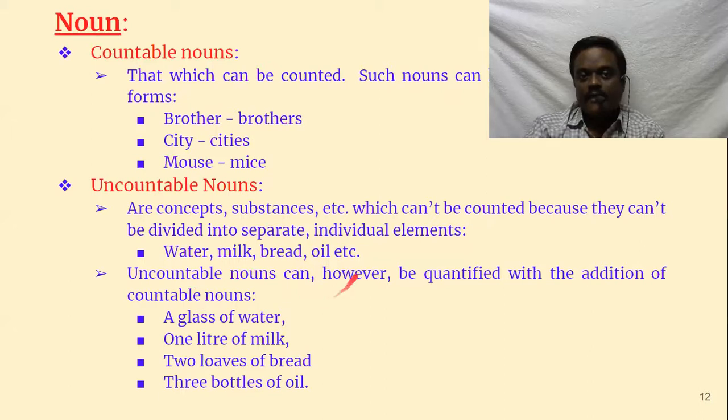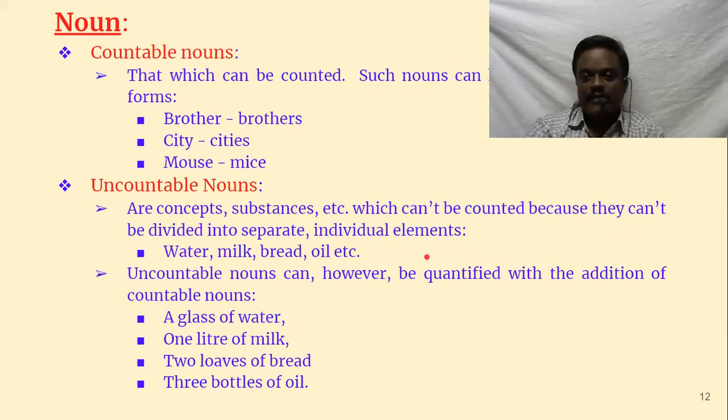And then countable nouns and uncountable nouns. It's very easy. That which can be counted, such nouns can have singular or plural. So nouns that can be counted with your fingers are called countable nouns, like brother, and it has plurals as well: brother, brothers, city, cities, mouse, mice, like that. Whereas uncountable nouns, you cannot count with your fingers. They can be concepts, they can be substances, etc., which can't be counted because they can't be divided into separate individual elements. You cannot divide them into separate pieces.